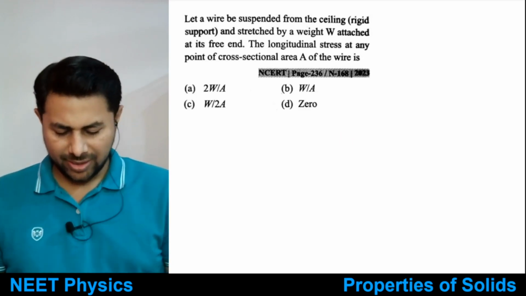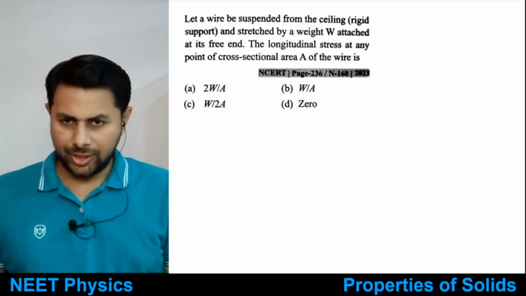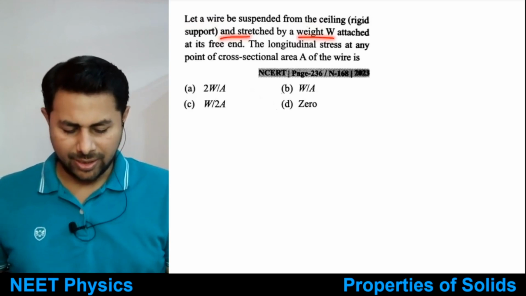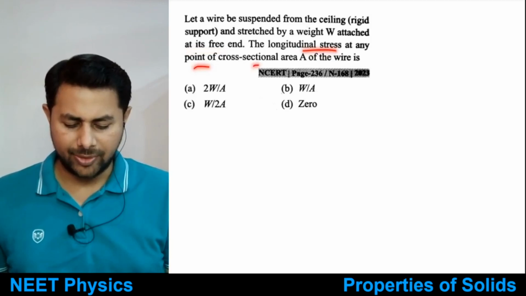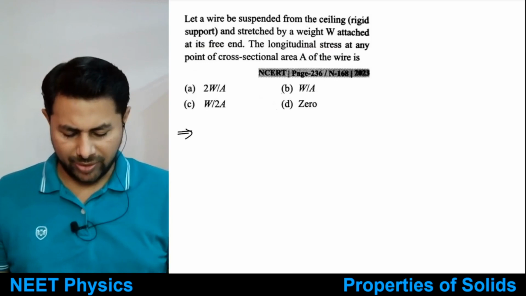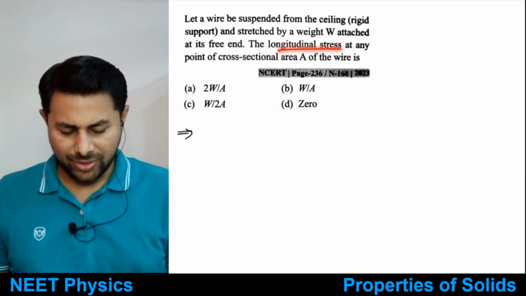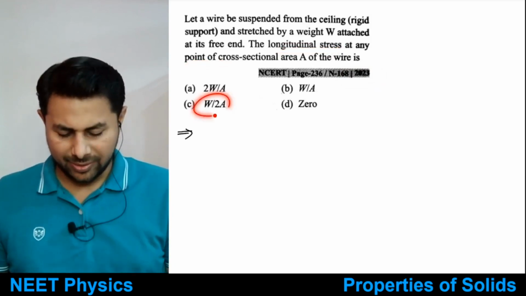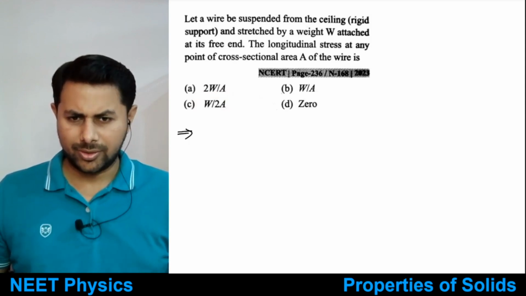All right, so let's see this one. Let a wire be suspended from the ceiling, the rigid support, and stretched by a weight W attached at its free end. The longitudinal stress at any point of cross-sectional area A of the wire is. Tell me. This is from NEET 2023. So you will get the idea about the longitudinal stress at any point. Why option C? Why should its own weight?